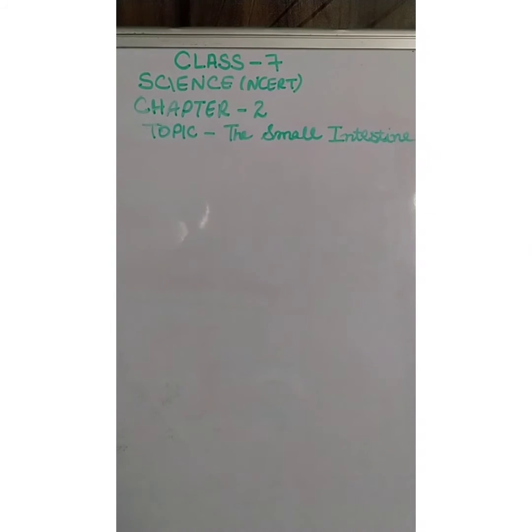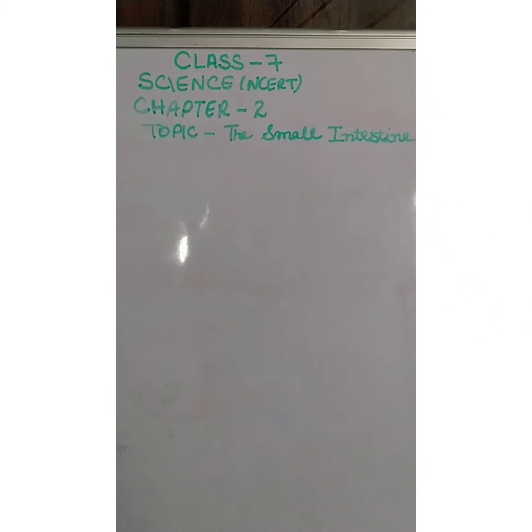The pancreas also secretes juices known as pancreatic juice, which acts on carbohydrates, fats and proteins and changes them into simpler forms. These carbohydrates, fats and proteins are complex substances which are changed into simpler ones.